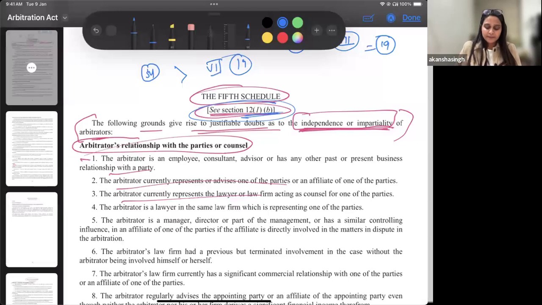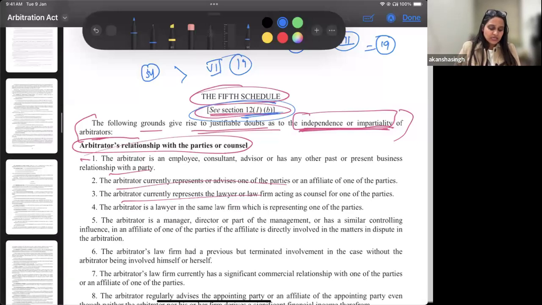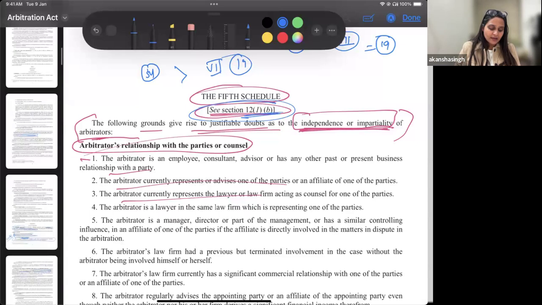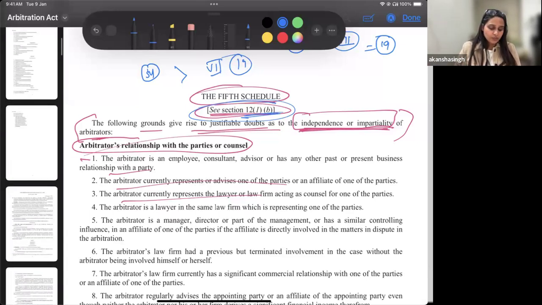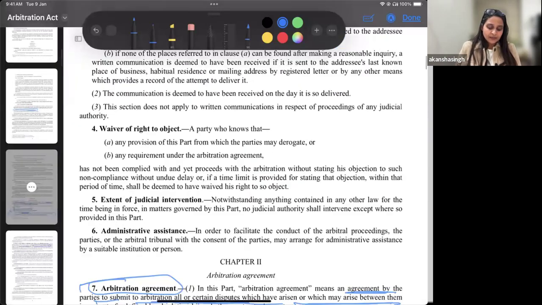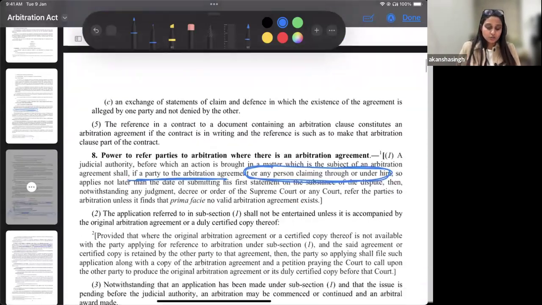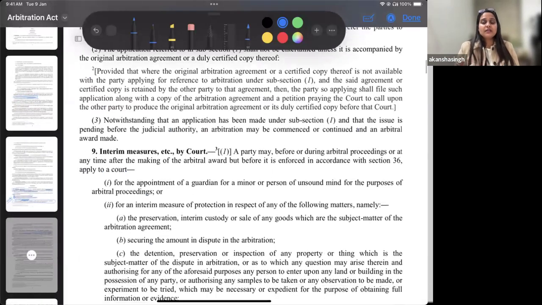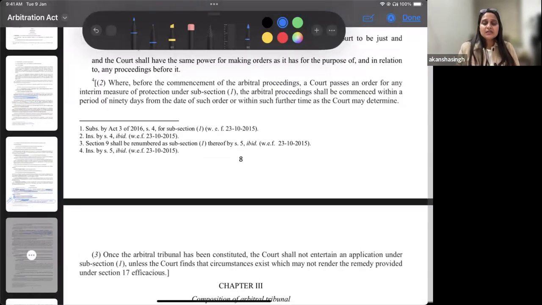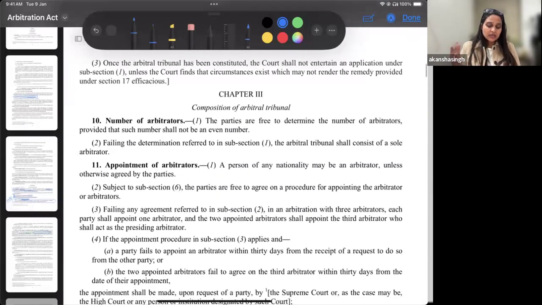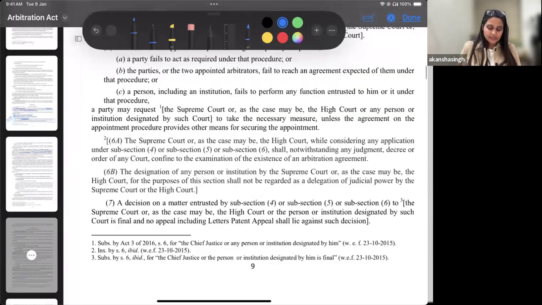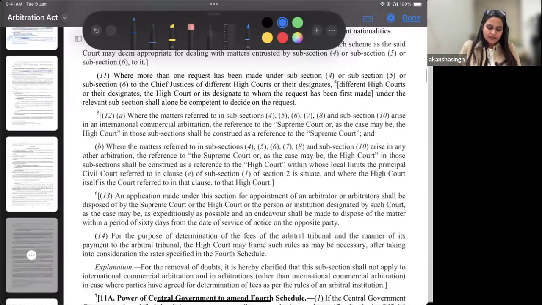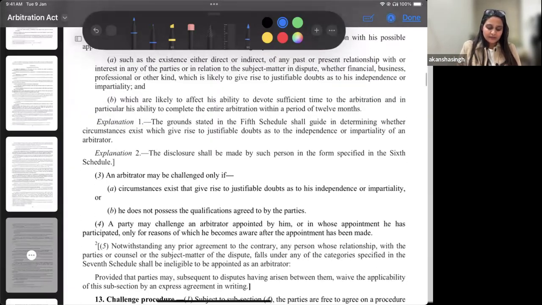First, we are talking about the first stage, wherein I have decided that I want X person, or one of my students, to be my arbitrator. Can you be my arbitrator because you are my student? When I say you have a relationship with me, is this a personal relationship, a professional relationship, a business relationship? All these are discussions that have been done with regards to interpretation of schedules 5 and 7. So we read it now with section 12.